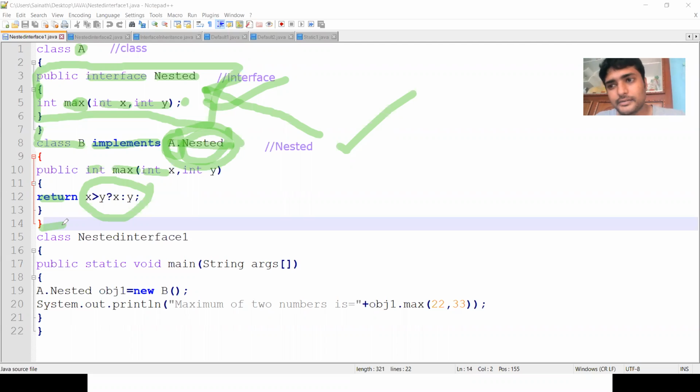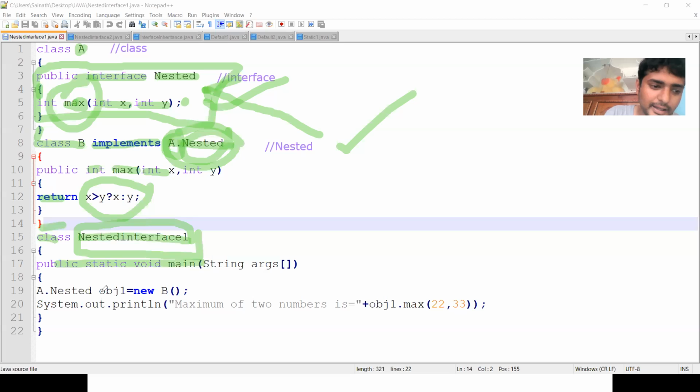Then we need a main method, that means a main class, a driver class. So I am defining the class NestedInterface1. In this we can define the main method, public static void main. In order to access the method max, we need an object. So I am creating the object obj1 of type, we can have the interface name, or we can have the class name here.